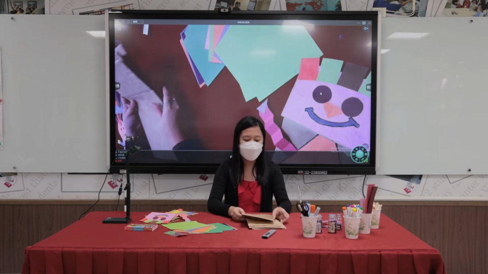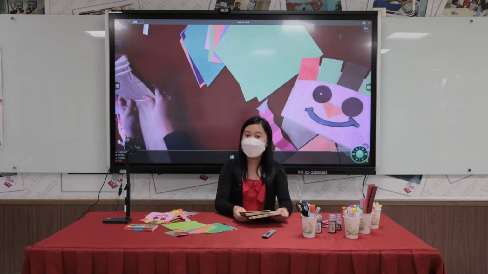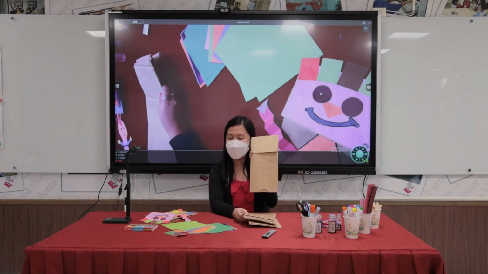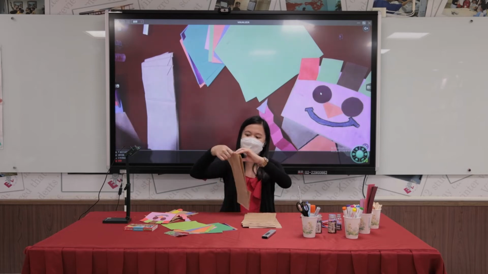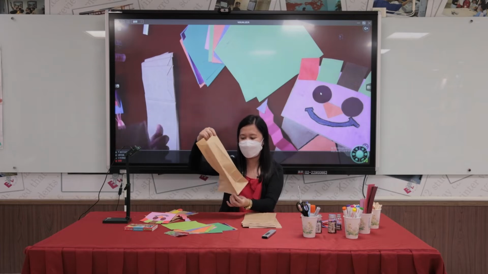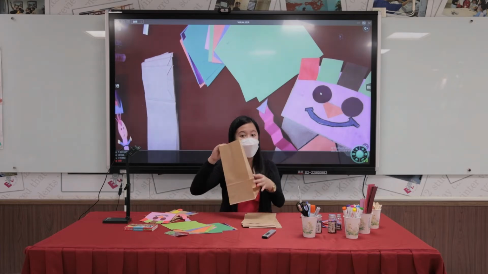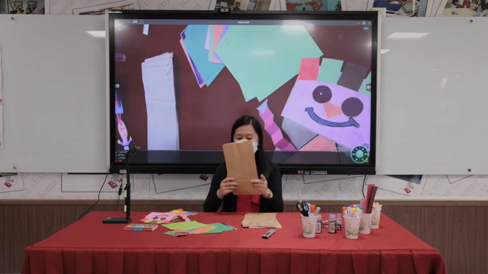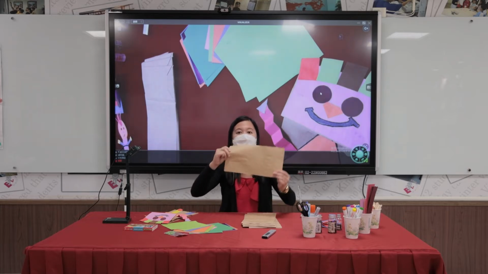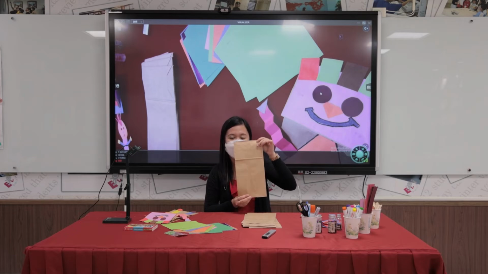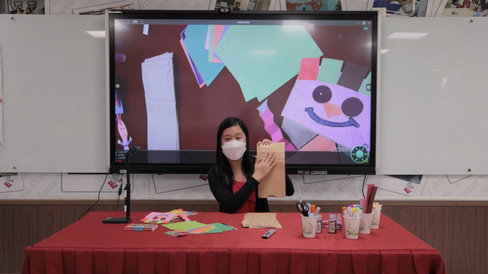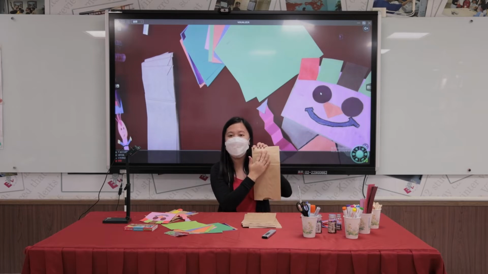Aside from that, we will also be needing a paper bag, just like this. Just like when you go shopping, you put all your stuff in here. But now, because we will make a paper bag puppet, we should turn this one around, and the flat surface will serve as the puppet's mouth.